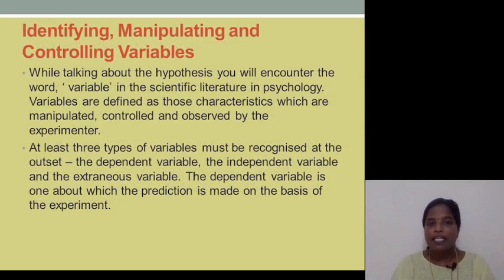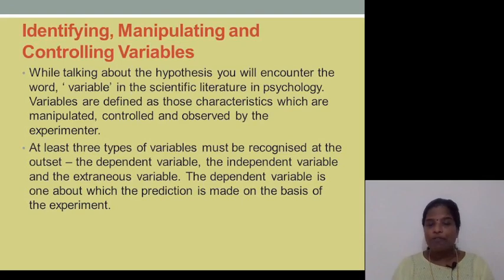Next step is identifying, manipulating and controlling variables. While talking about the hypothesis, you will encounter the word variable in the scientific literature, in psychology and in other fields. I am taking all this research process with respect to teacher-student relationship. Variables are defined as those characteristics which are manipulated, controlled and observed by the experimenter. As all of you know, we can teach them a lot of things, but it depends on the students whether they want to perceive it or retain it.